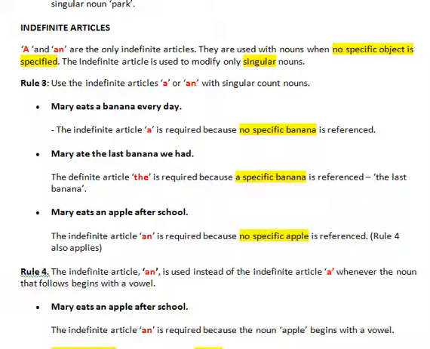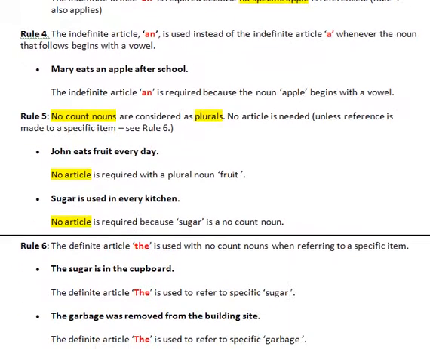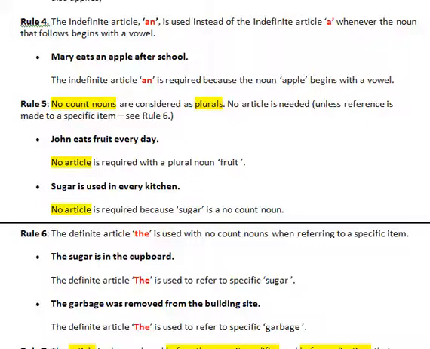Rule 4 also applies. Rule 4. The indefinite article an is used instead of the indefinite article a whenever the noun that follows begins with a vowel. Mary eats an apple after school. The indefinite article an is required because the noun apple begins with a vowel.